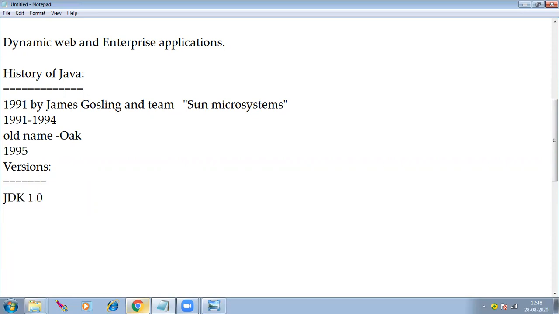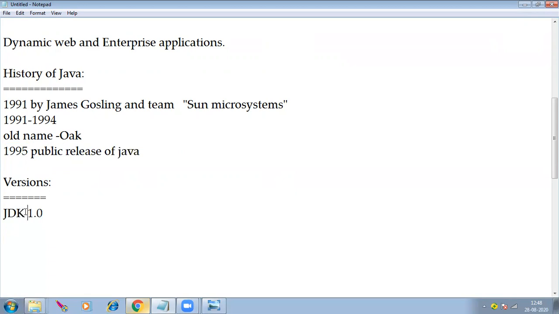Before JDK 1.0, in the year of 1995, James Gosling and his team from Sun Microsystems company released a trial version of Java, that is called the alpha or beta version of Java. That is the first public release of Java. The first public release of Java is in the year of 1995. Then later JDK 1.0, JDK means here Java Development Kit.